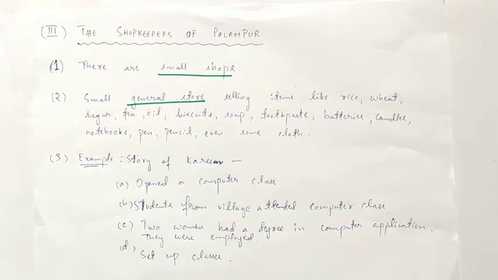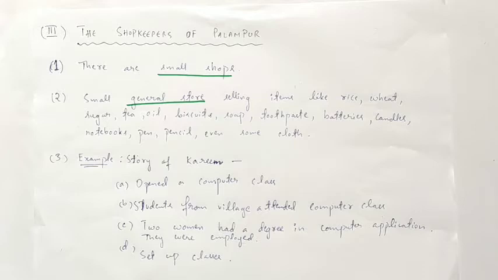Just as people open shops nearby where possibilities of getting customers are high, in the story of Karim, we will see that Karim also opened a computer class. First, he opened it in the center of the village. He saw many students going to the college in Shapur town, and the students also attended computer class in the town itself.